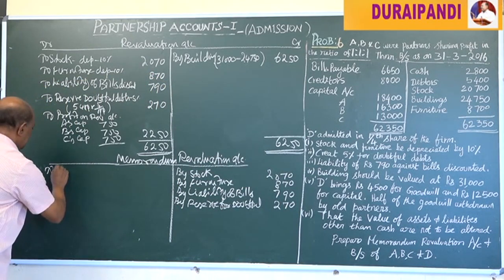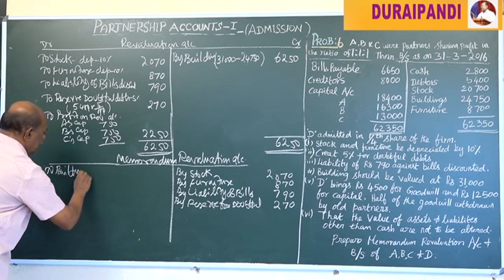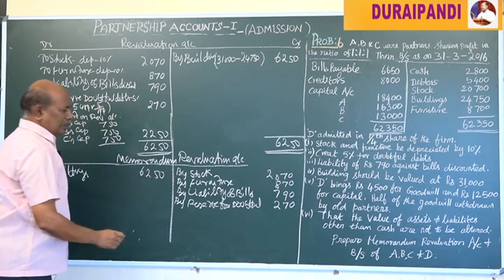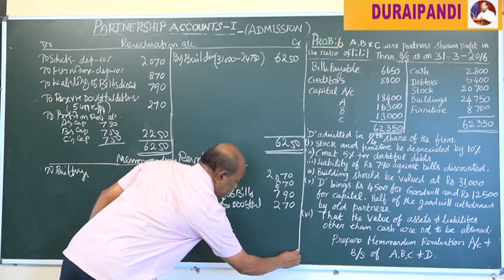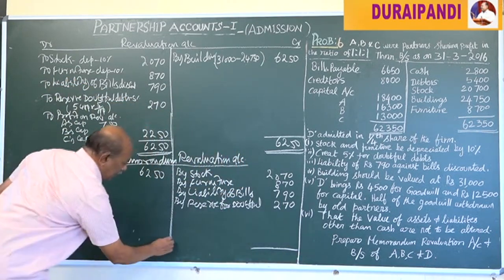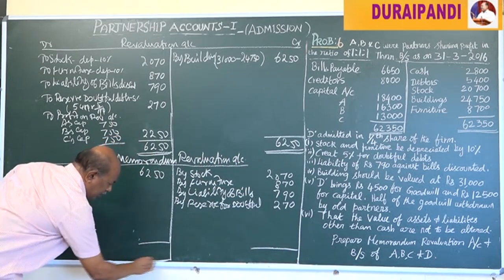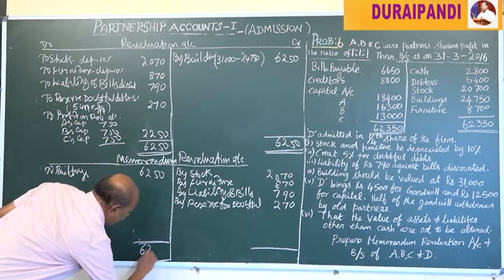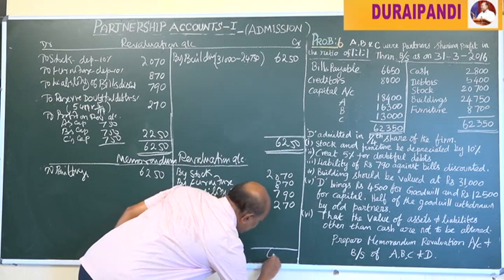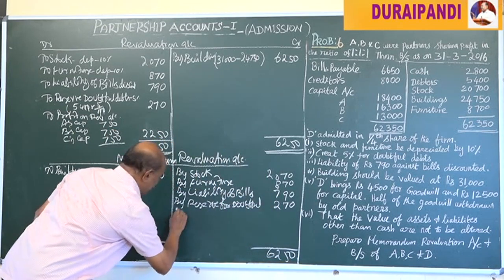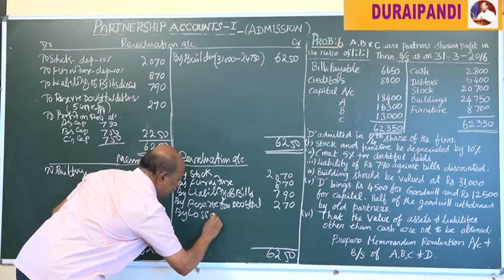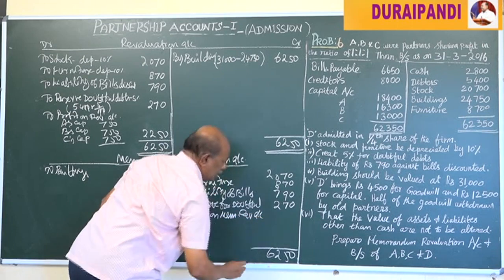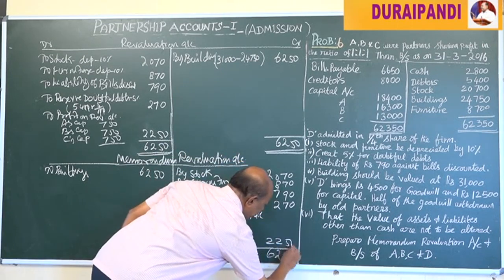Two buildings, that is 6,250. Here there is a loss. The loss should be shared by all the partners in their respective ratio. Here the ratio was the same. Here 6,250, here also 6,250, by loss on memorandum revaluation account. That is the same thing.